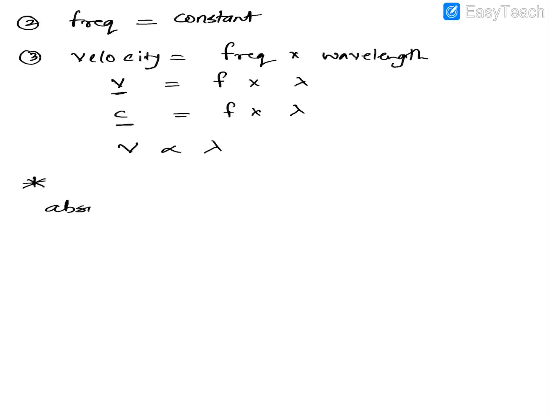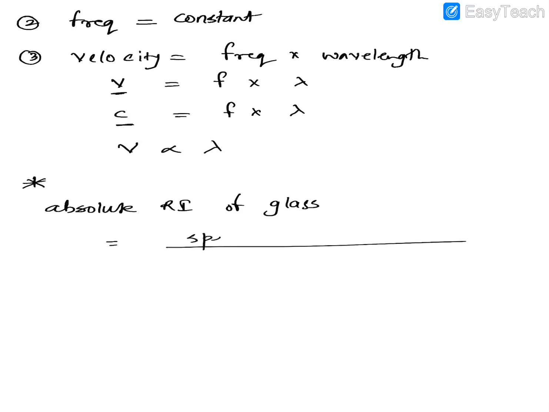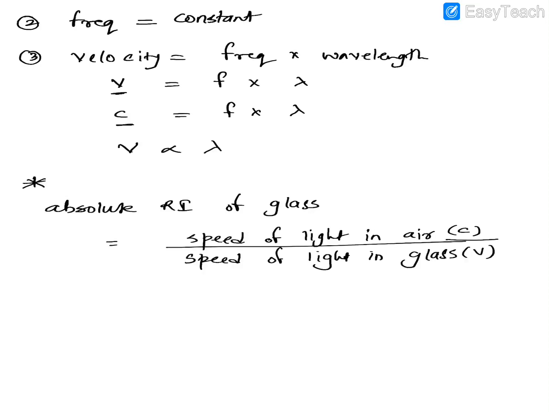So let's say the absolute refractive index of glass, for example, will be written as the speed of light in air or in vacuum to the speed of light in glass. So we write c for air and v for glass, and this is mu. This is how we write the absolute refractive index of glass.